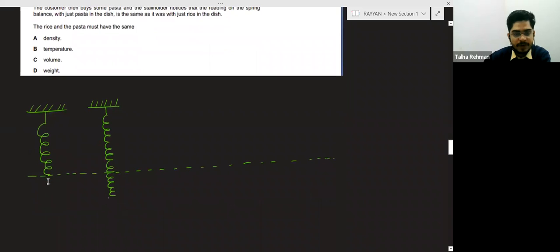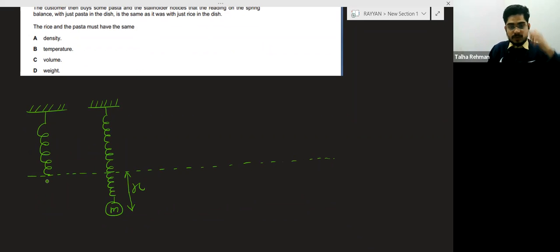Here a weight is attached. Here a mass is attached like this, and this is the extension x in the spring. Suppose this extension is x. Small x is the extension.